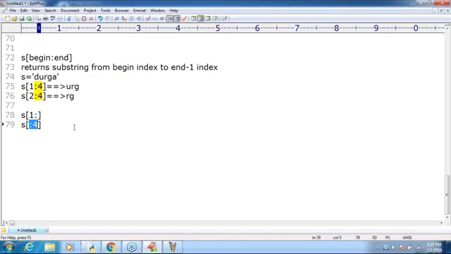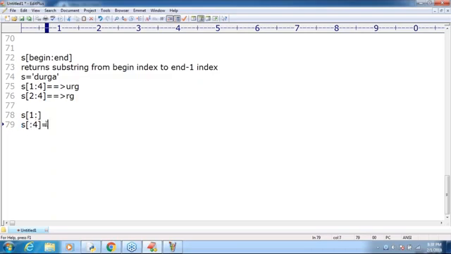What is the default value for begin? If you are not specifying the begin, then it starts from the beginning, from the beginning of the string to end minus 1.